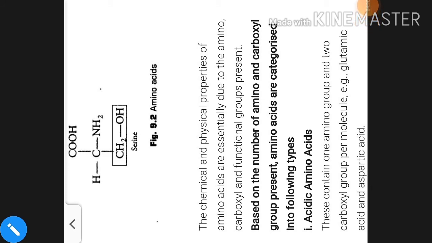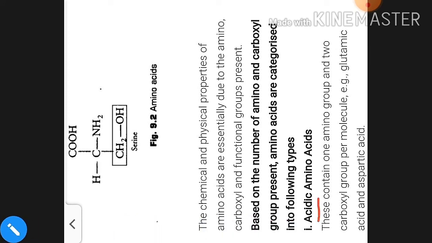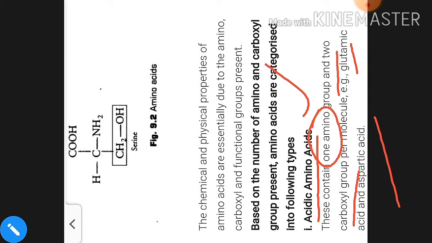Like you can see here, this is the acidic amino acid. So especially the acidic amino acid. How would you define the acidic amino acid? When the number of carboxylic groups is more than 1. If 2 carboxylic groups are present but only 1 amino group is present on the same carbon, that is called acidic amino acid, like glutamic acid and aspartic acid. Okay, so acidic amino acids will have 2 carboxylic groups but only one amino group. So this category of amino acid is called acidic amino acid. Clear? So this is about the acidic amino acid.